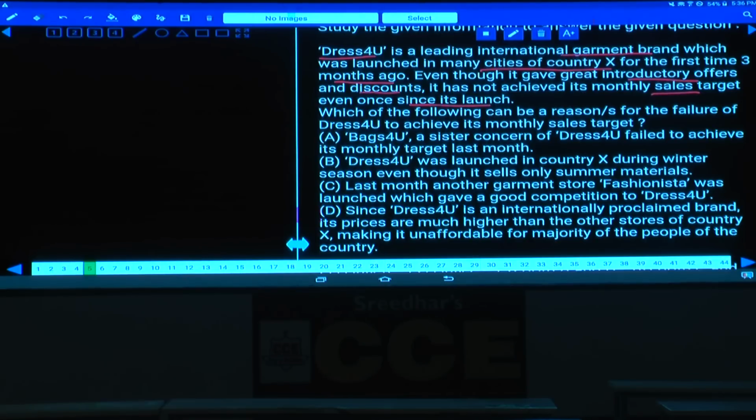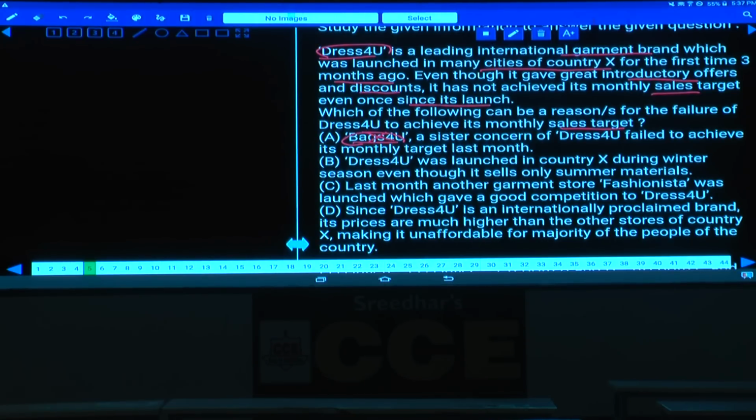Which of the following can be a reason or reasons for the failure of Dress for You to achieve its monthly sales target? Now we need to find out the reasons why they could not reach that sales target. What is the first one here? Bags for You, a sister concern of Dress for You, failed to achieve its monthly target. Here the statement is talking about Dress for You, whereas Bags for You is nowhere related to that. Hence A is not the reason.